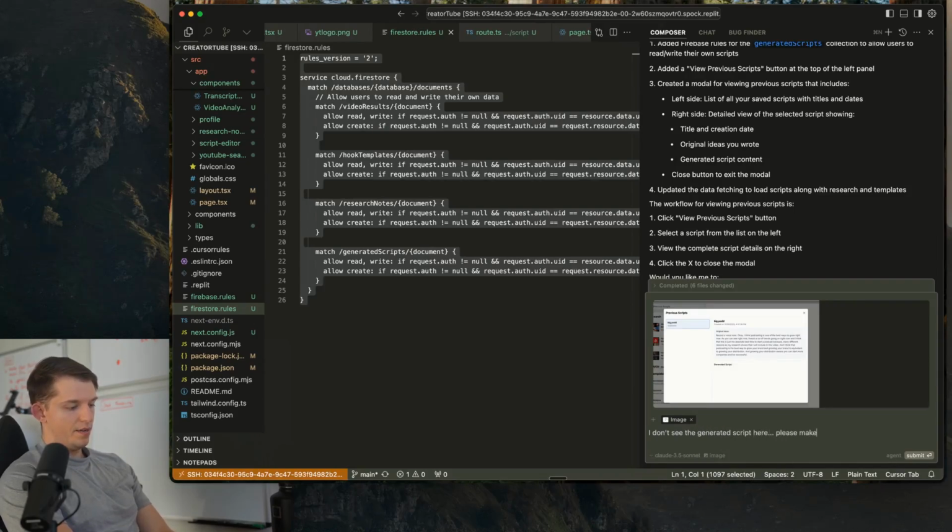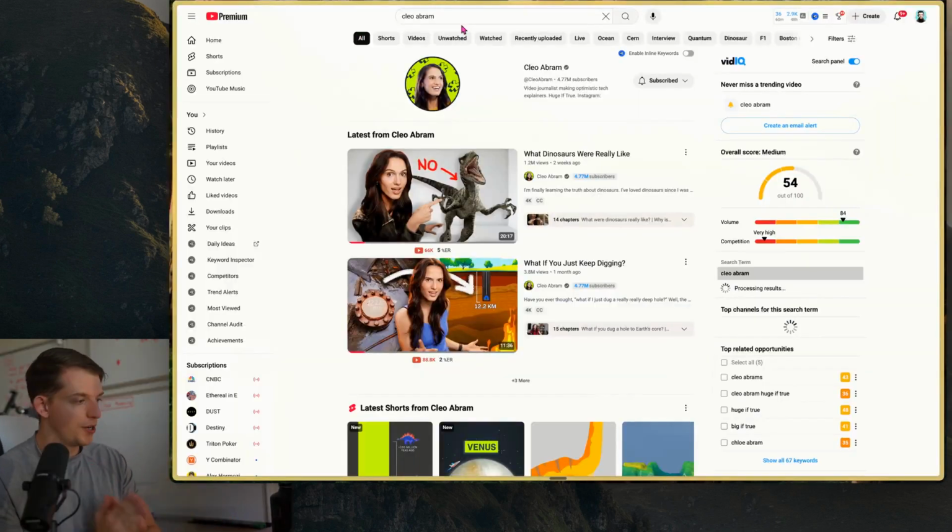Please make sure it generates properly. It should not ask me to save until I see the script loaded on the page. Please figure this out. Let's go over the app that we created in a little over an hour.